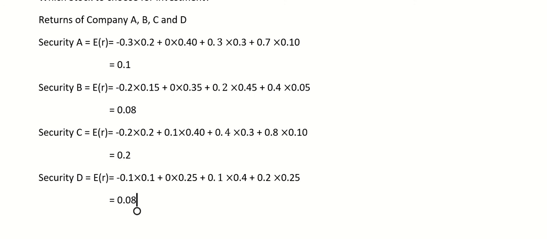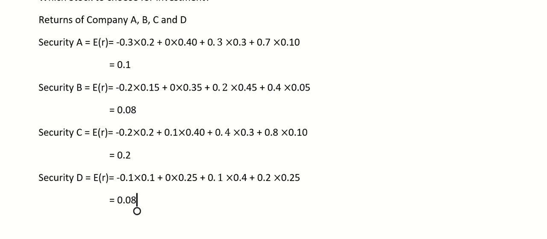If we judge the performance of these stocks only on the basis of returns, obviously security C is the best one, right? And second is security A, which is giving 10% return, and B and D are giving equal returns, that is 8%. But as I told you earlier, whenever you invest in the stock market, there are two sides of a coin: one is return and the other is risk. Till now we have only calculated returns. Now we have to focus on risk also.